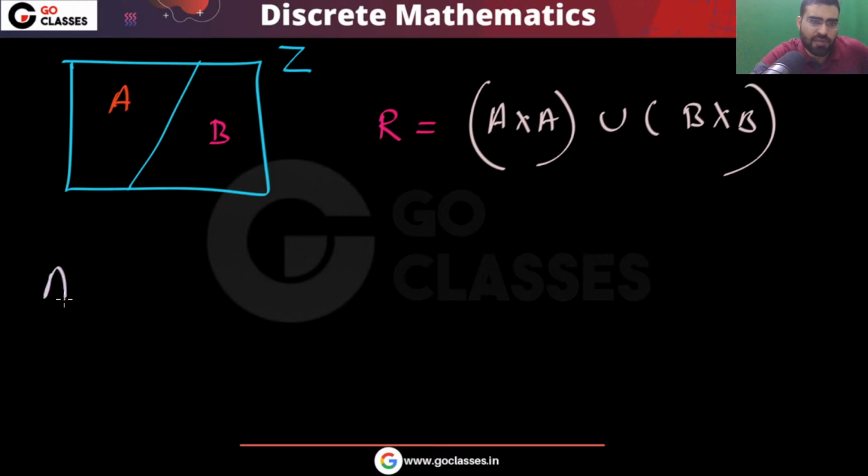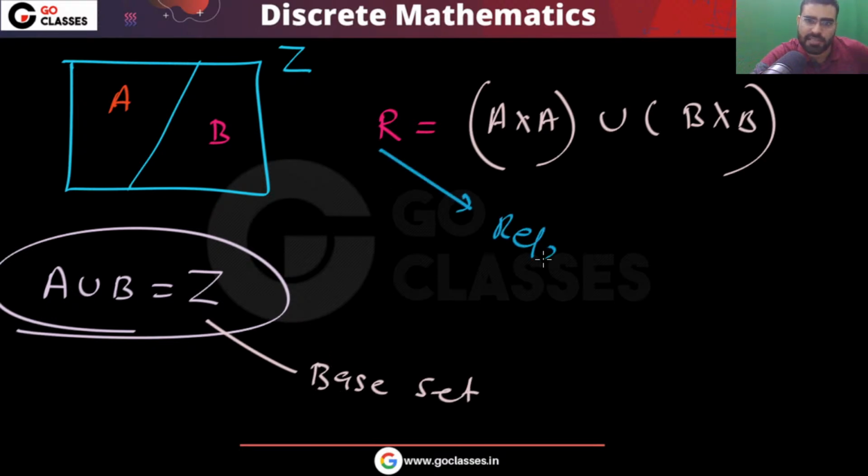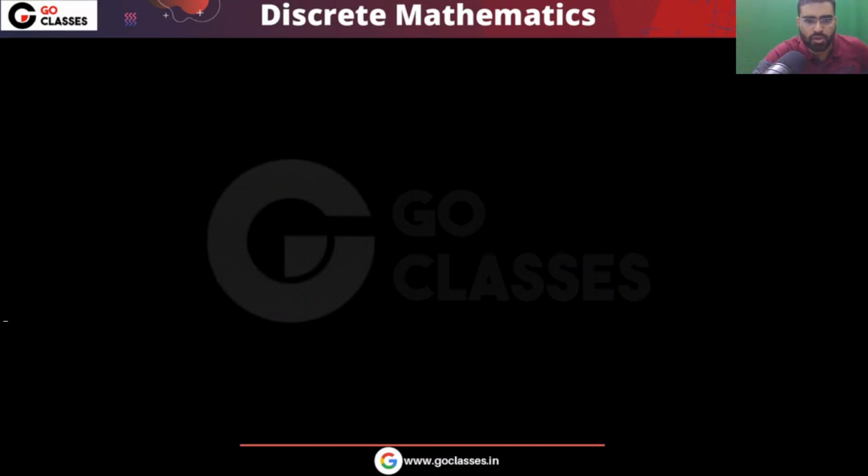Also, A union B will be Z. This is the base set, and this is the relation. This is your equivalence relation. You can easily see this R will have ordered pairs, so it will be A cross A union B cross B. This is a very simple thing I want to tell you.